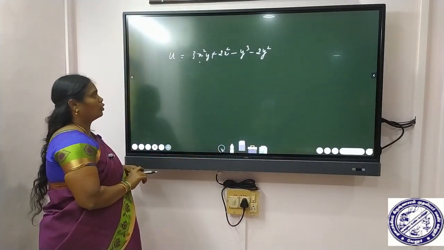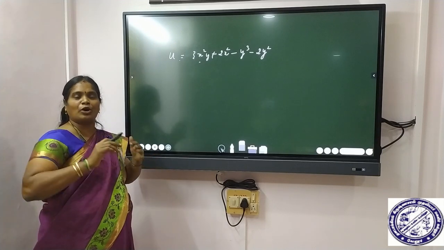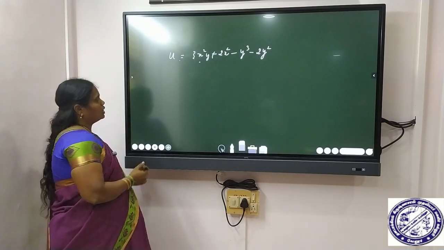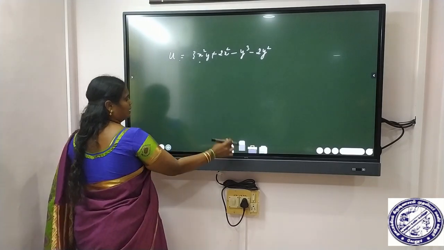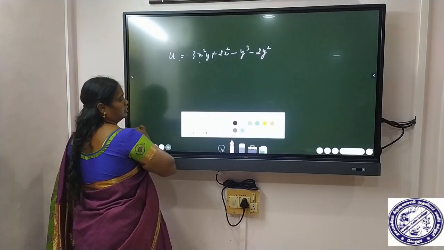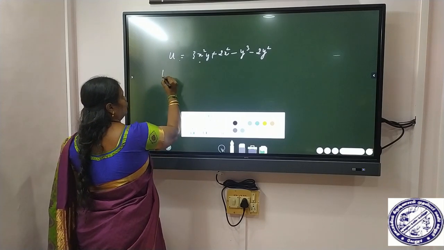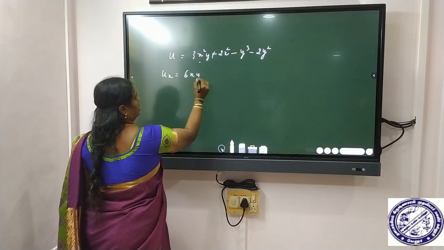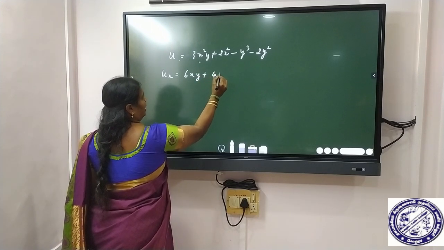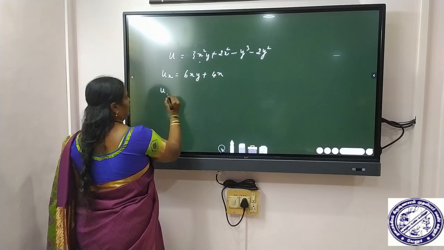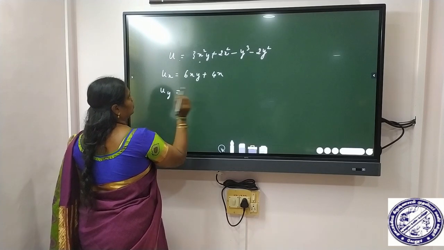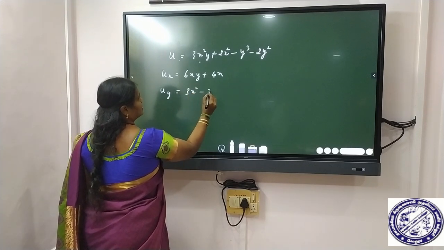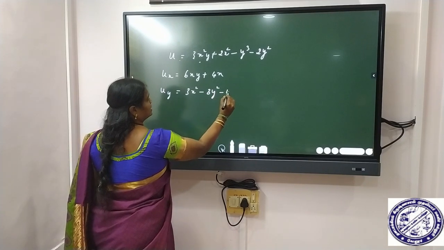Okay. So harmonic conjugate means you have to find the value of V. So you know that already: what is Ux and then what is Vx. Ux is 6xy plus 4x, and then Uy is equal to 3x squared minus 3y squared minus 4y.